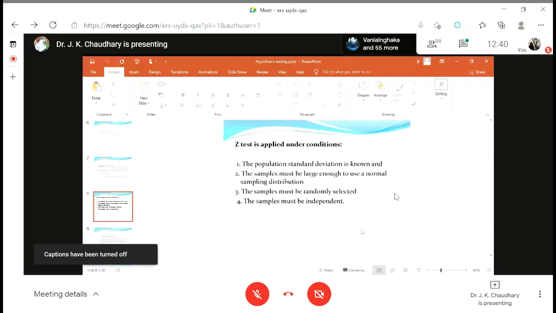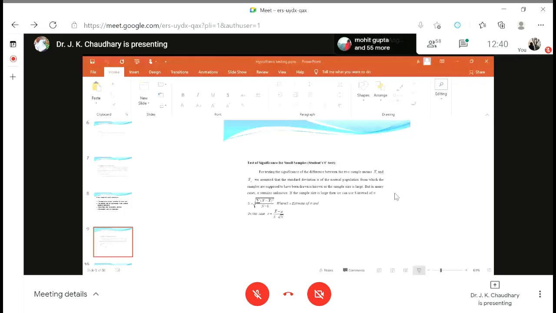Okay. Now next is the student's t-test. This t-test is the same as the Z-test, but there is some difference. The Z-test is used for the large sample test, meaning when the sample size is more than 30. But the t-test is used when the sample size is 30 or less. That is the small sample test.